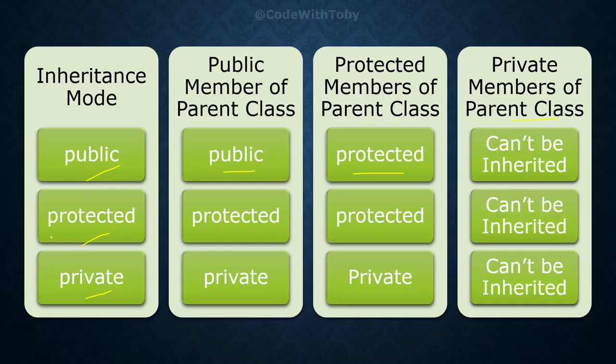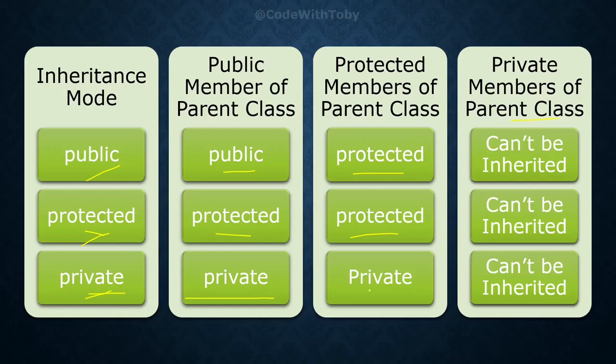If we use protected mode of inheritance, then the public members of the parent class will become protected, and the protected members will remain protected. And for private mode of inheritance, the public members of the parent class will become private, and the protected members of the parent class will also become private.